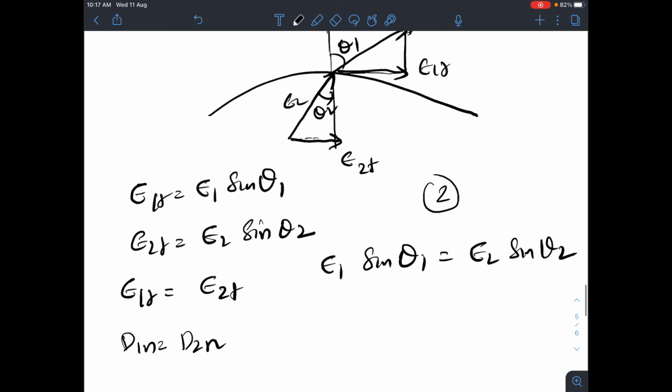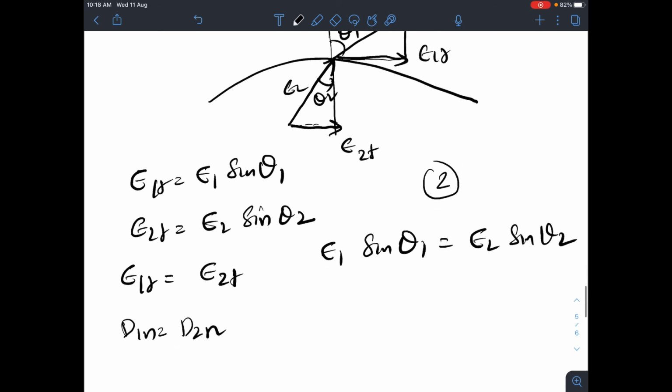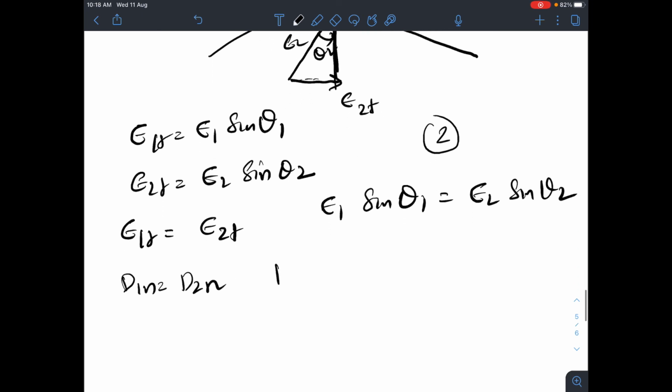So if you take the normal component here, you will see that it goes as the cosine component. So you can write D1 cos theta 1 is equal to D2 cos theta 2, that is, D1n equal to D2n.